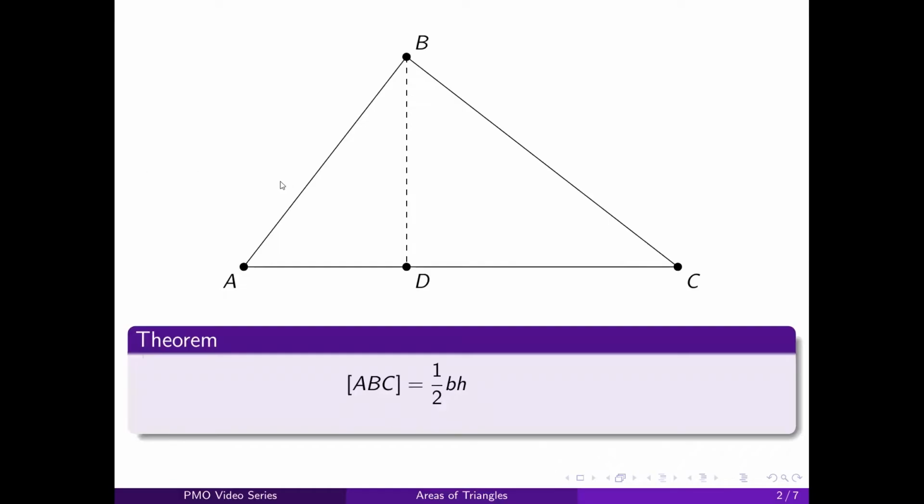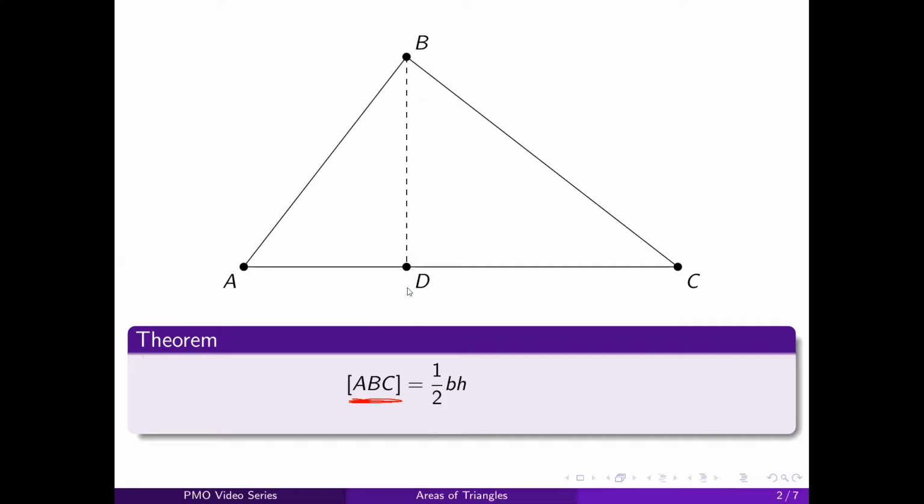Let's say we have a triangle ABC. We'll be using this notation of square brackets to denote the area of triangle ABC. Here we have a very familiar formula. The area of triangle ABC can be found as 1/2 base times height.